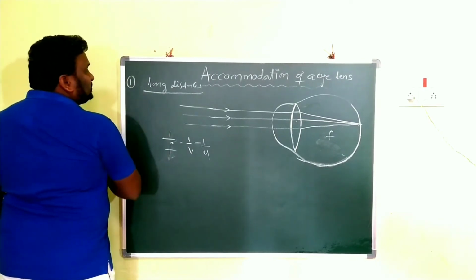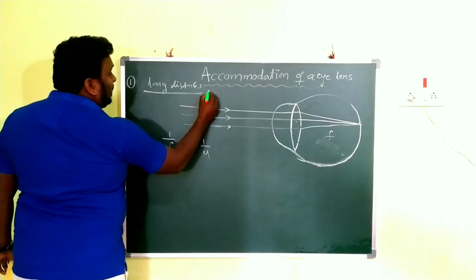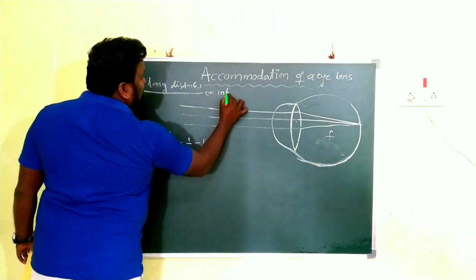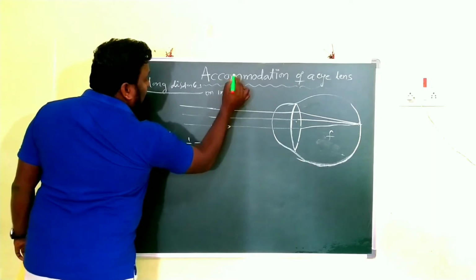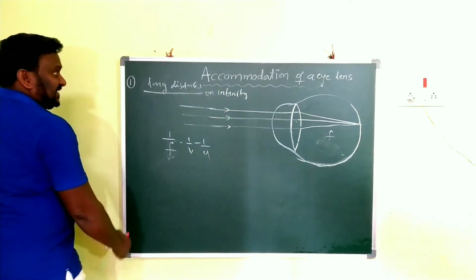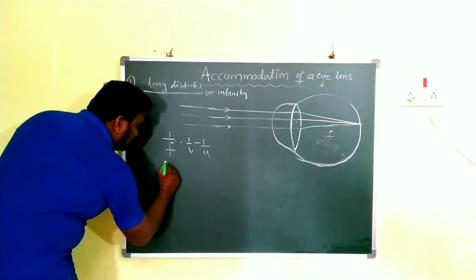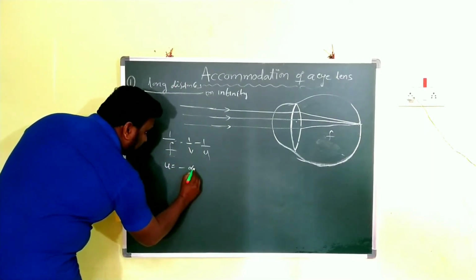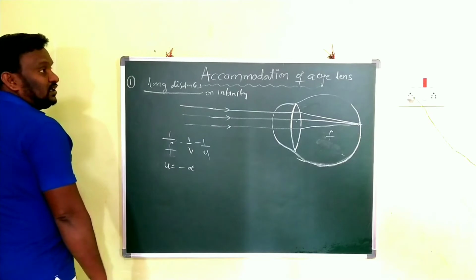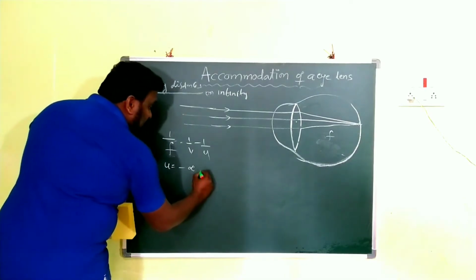Here, what is the situation? The object is at a long distance, or at infinity. This is the situation. Clear? In this case, when the object is at infinity, you may take the u value as minus infinity. Clear? U value is what? Infinity. And what is the v?